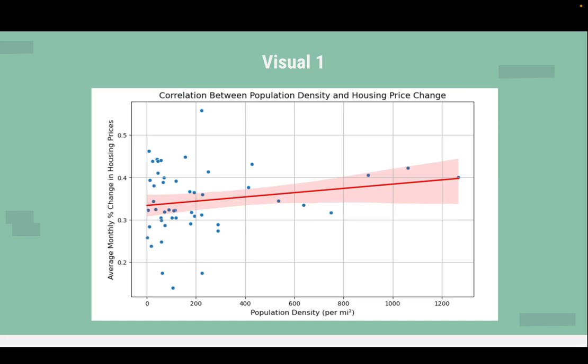Visual 1 is a scatter plot representation of the average state percent changes in housing prices and the population densities. With the population densities on the x-axis and the change in prices on the y-axis, the scatter plot shows that most of the points do not follow the regression line, meaning there is little to no correlation between the two variables.